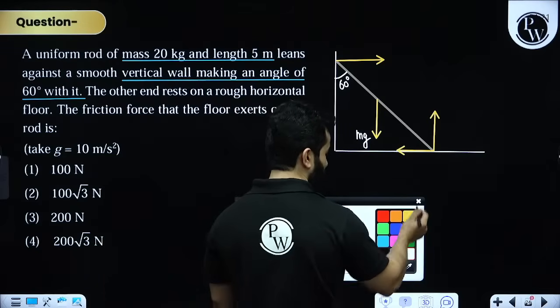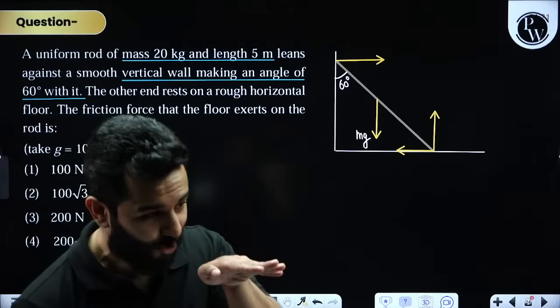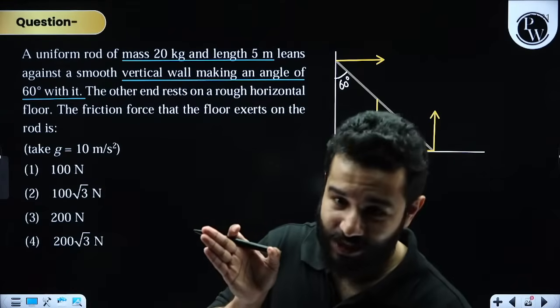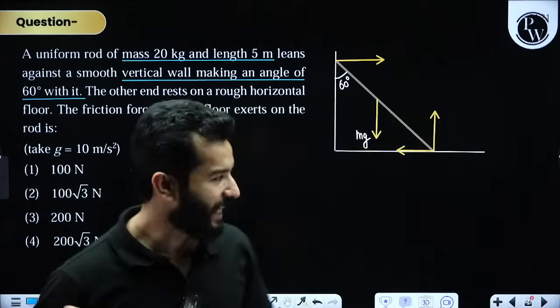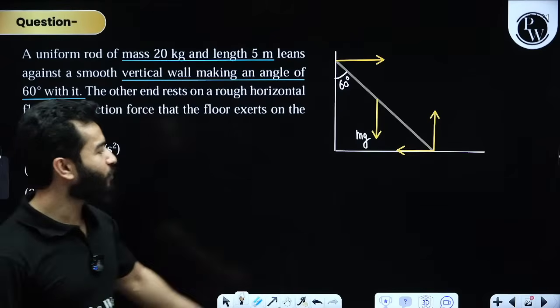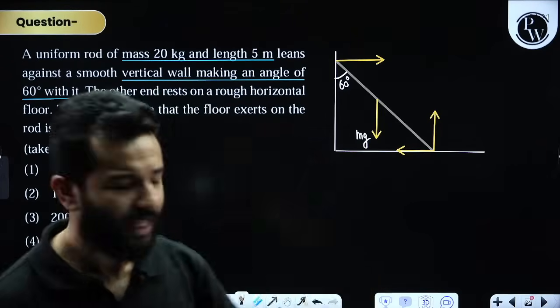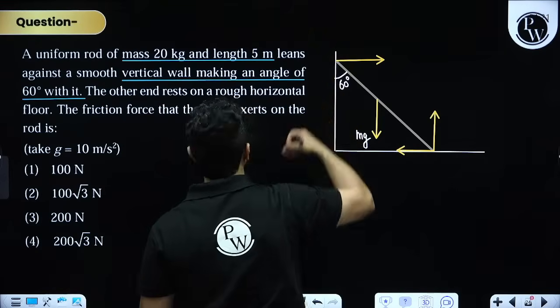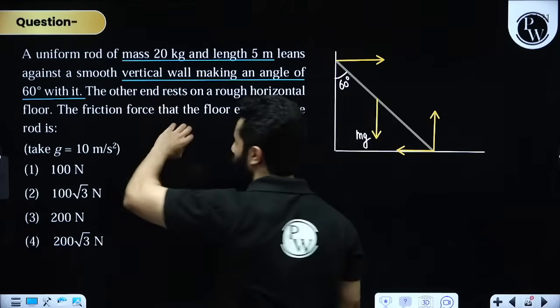This friction force is acting on the rod because there is a tendency of the rod to slip in this direction, so friction will act in such a way that it resists the slipping. All of these forces are on the rod. And this wall is smooth, dosto. That's what they have said, that it rests on a smooth vertical wall.